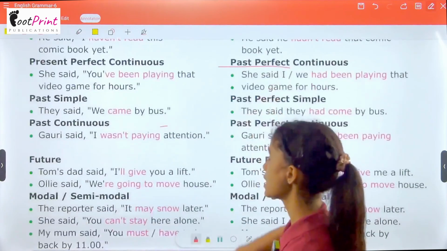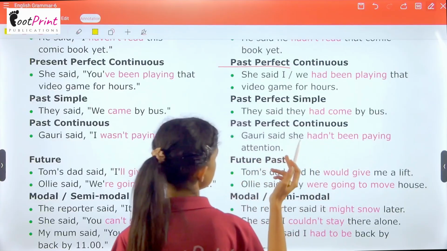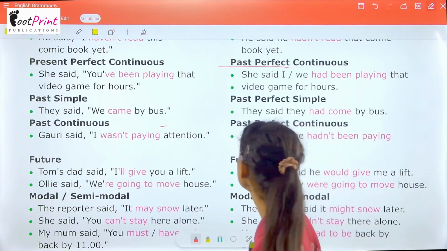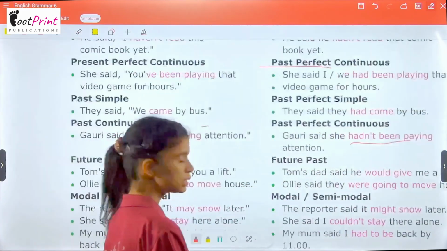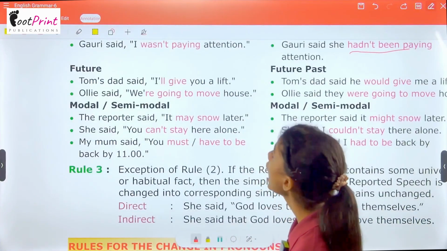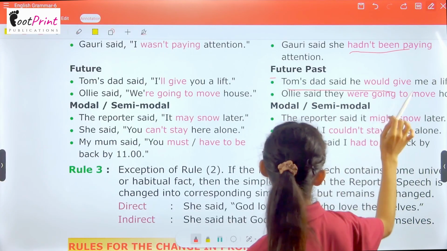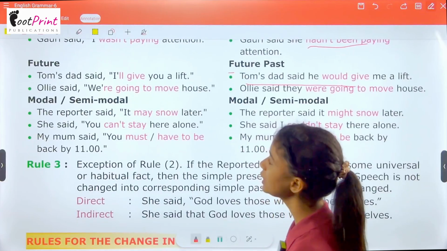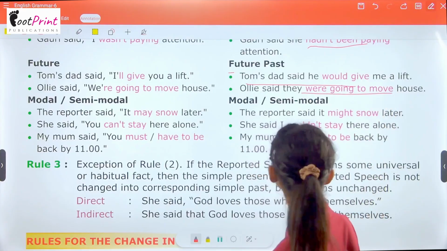Now we have past simple. They said, "We came by bus." It becomes past perfect: They said they had come by bus. Past continuous: Gauri said, "I wasn't paying attention," becomes past perfect continuous: Gauri said she hadn't been paying attention. Now we have future. Tom's dad said, "I'll give you a lift." It becomes future in the past: Tom's dad said he would give me a lift. Next is Ollie said, "We are going to move house." Ollie said that they were going to move house.